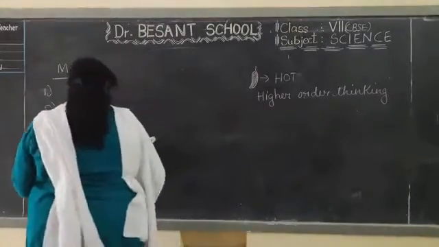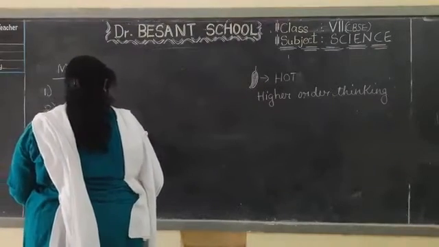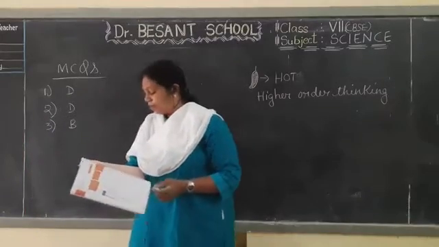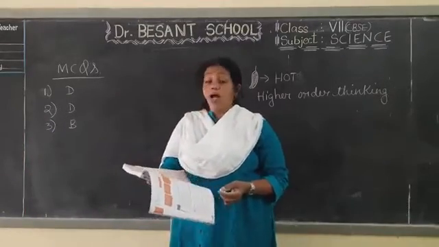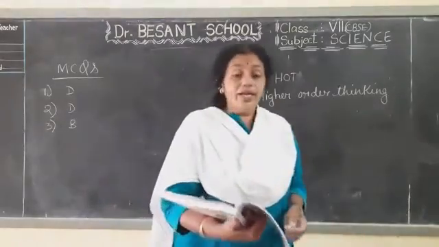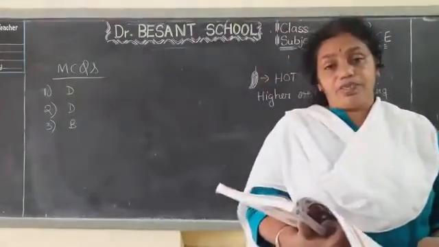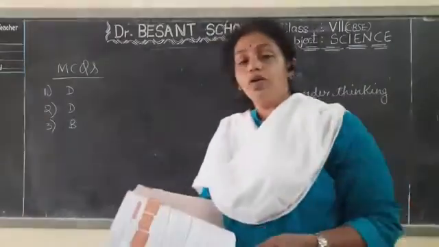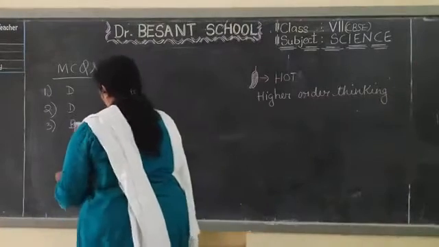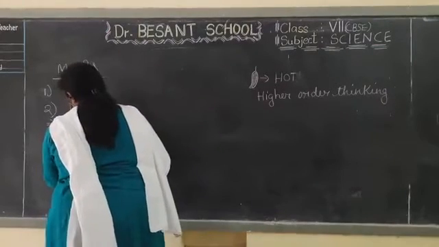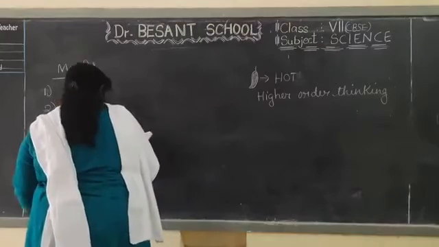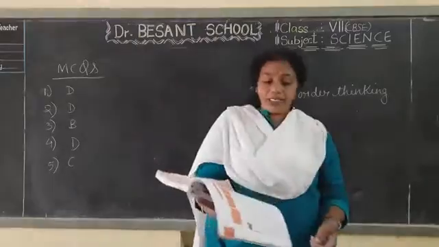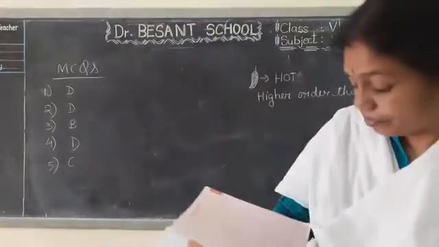D. The fourth one I did not write. I forgot to tell about the fourth one. Which of the following plants has rhizobium in its root nodules? Peas, beans, grams and all. Just now I have told, I have given all these examples. Do you remember or not? So they are present in all these plants. So the option here is D. Then fifth one. What is the option, just now I told? Option is C.